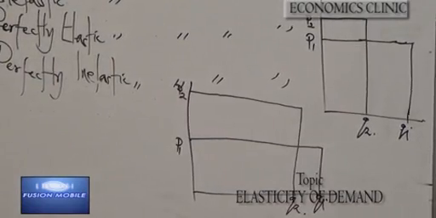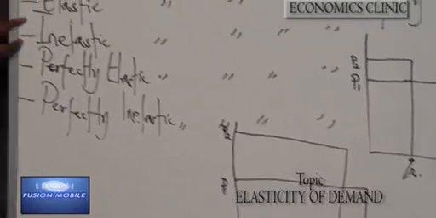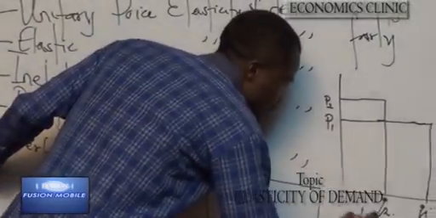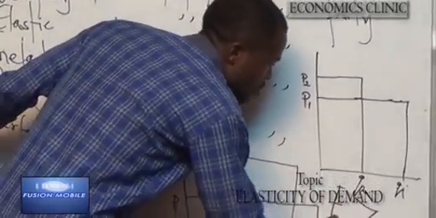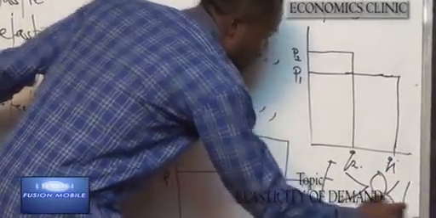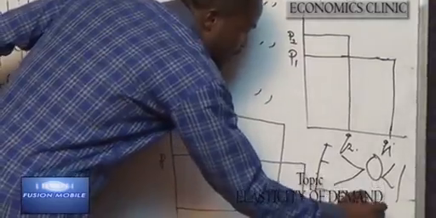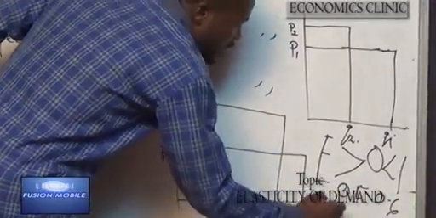Now, demand is said to be inelastic. In inelastic demand, elasticity is greater than 0 but less than 1. So we can have answers like 0.5, 0.6, 0.7.